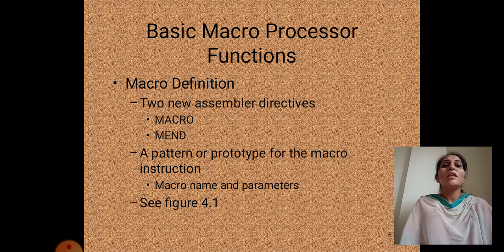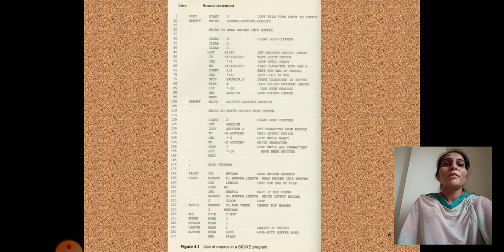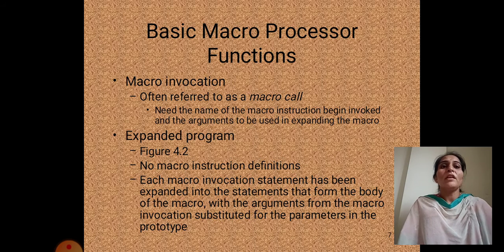Macro definition. Two new assembler directives will be added for the macro definition. The first one is MACRO and the second is MEND. A pattern or prototype for the macro instruction, macro name and parameters. The figure gives you the macro definition. Between MACRO and MEND is the macro definition. The basic macro preprocessor functions are macro invocation and expanded program.